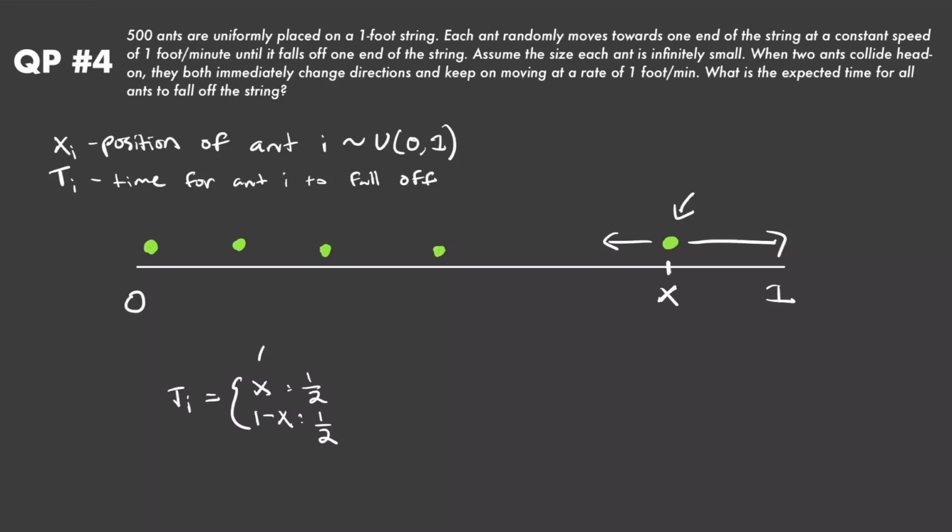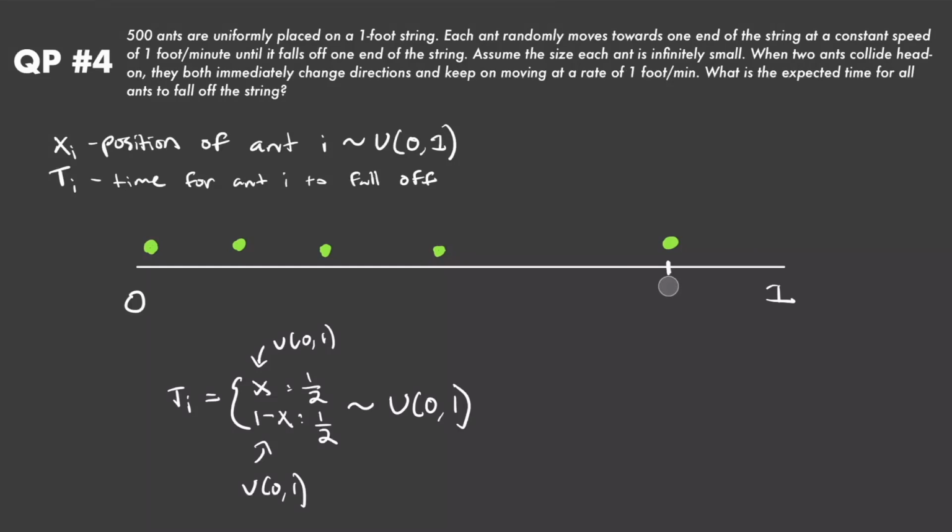And because we know x is a uniform 0 to 1 random variable, we also know that 1 minus x is a uniform 0 to 1 random variable as well. So therefore with 1/2 probability we have a uniform 0 to 1, and with 1/2 probability we have a uniform 0 to 1. So therefore T sub i is just going to be distributed in general as a uniform 0 to 1. So the time to fall off for ant i is going to be distributed as some value between 0 and 1.